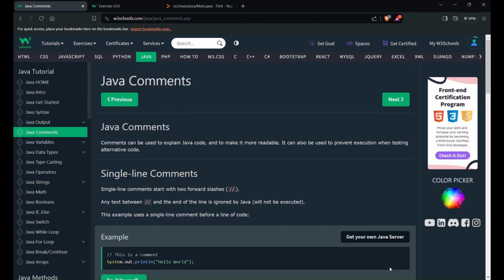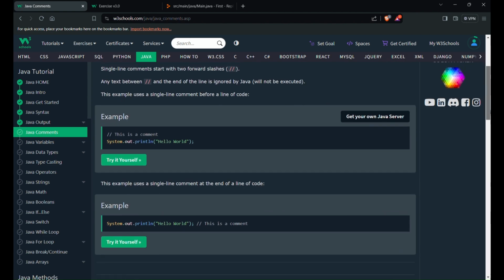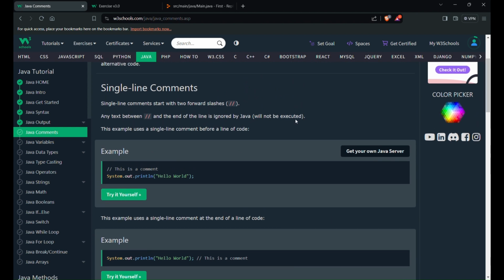So we'll go to the next one, Java comments. Comments can be used to explain Java code, and it makes it more readable, and it can also be used to prevent execution when testing alternative code. So in the Java code we can use comments, but those comments will not be executed. They will be ignored by Java.